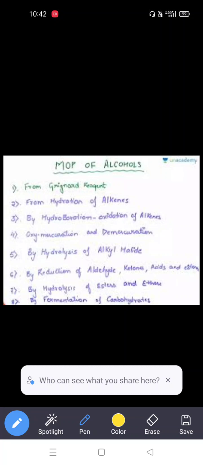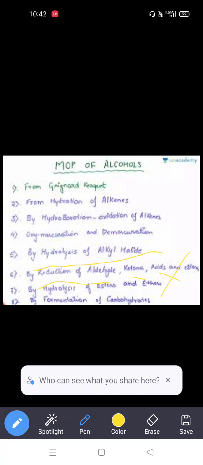And the fourth one, oxymercuration and demercuration. And the fifth one, hydrolysis of alkyl halides. And the sixth one, by reduction of aldehydes and ketones, amides and esters. And the seventh one, by hydrolysis of esters and ethers. And the eighth one, by formation of carbohydrates. Okay. So these are the important preparations of alcohols from the different types of reactant starting materials.